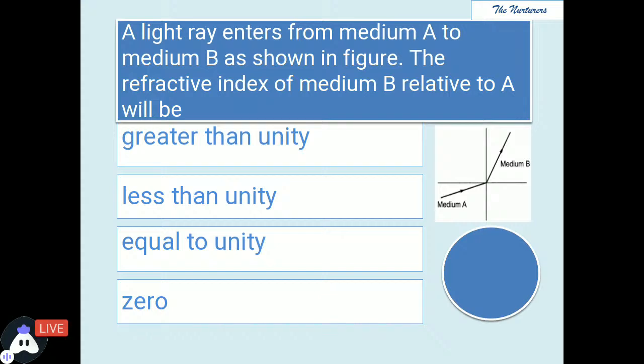Okay, the next one. A light ray enters from medium A to medium B. As you can see towards the right, there is a picture and the light ray is traveling from medium A to medium B. The refractive index of medium B relative to A will be. आपको light showcase की हुई है A से B की, आपको बताना है refractive index of medium B with relative to medium A. So, hurry up, observe the figure carefully and answer. The time is passing by.